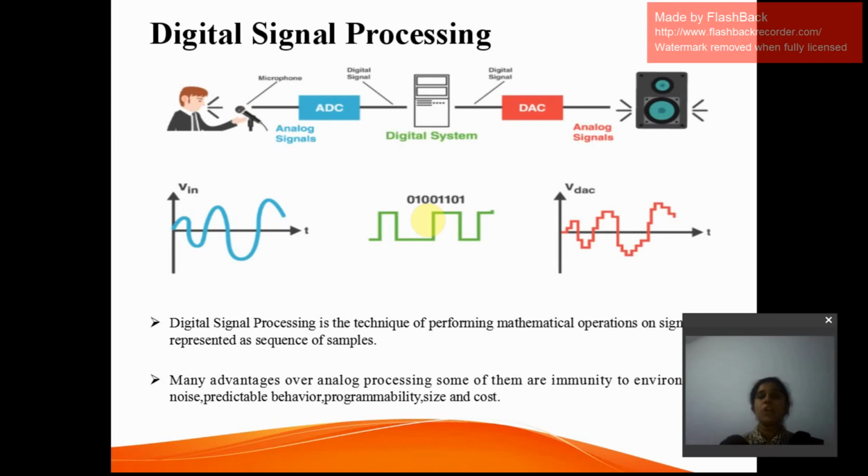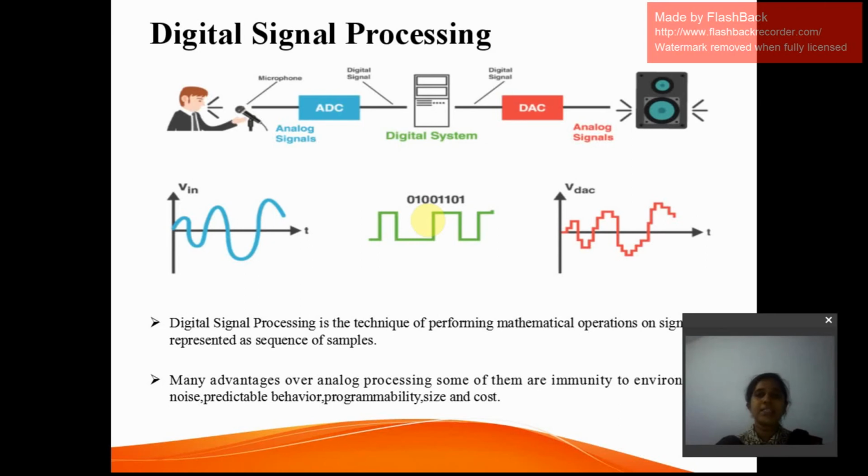But in an analog processing system, we have to design specific hardware in order to implement a specific application. That is not the case with the digital signal processing system, as it is highly accurate and high speed.